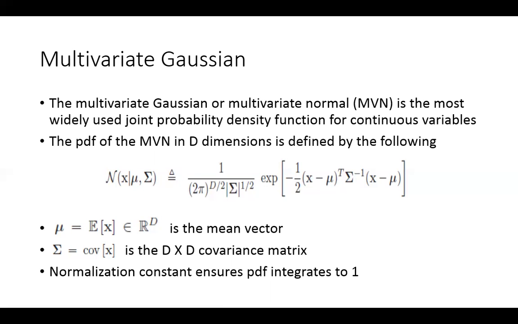So it could be given different names. So multivariate normal is one of them. You can also call it the Gaussian mixture. ये भी नाम इस्तेमाल किया जाता है, Gaussian mixture. ठीक है? Is the most widely used joint probability density function for continuous variables.